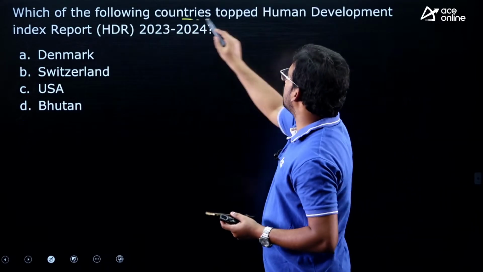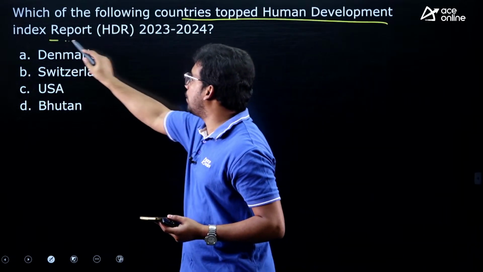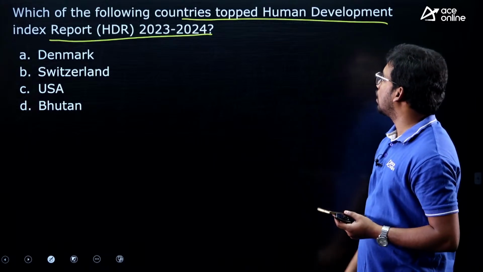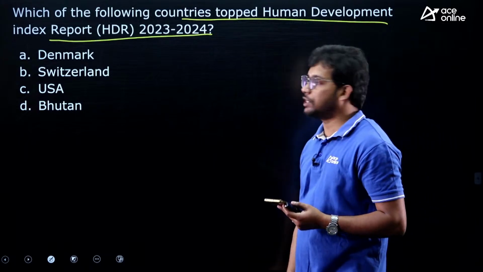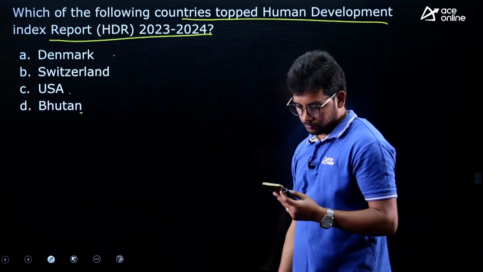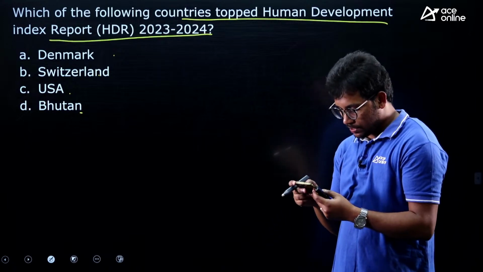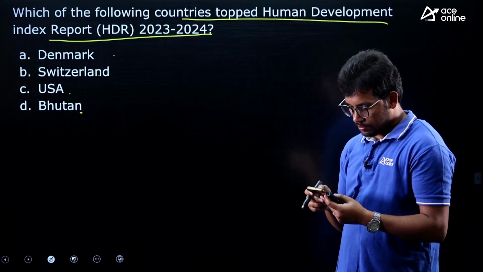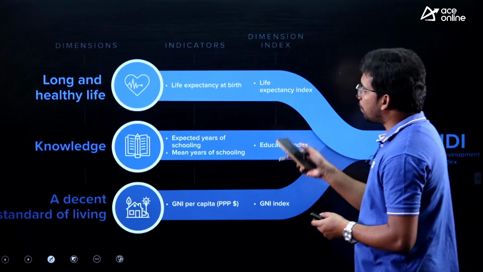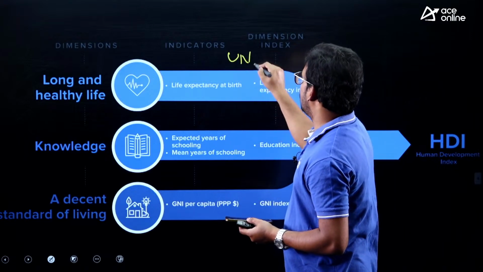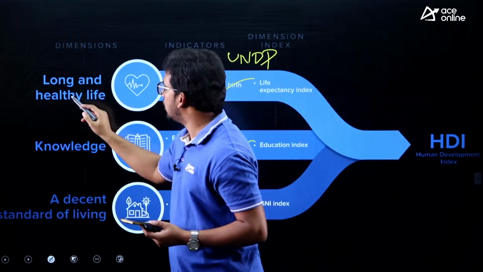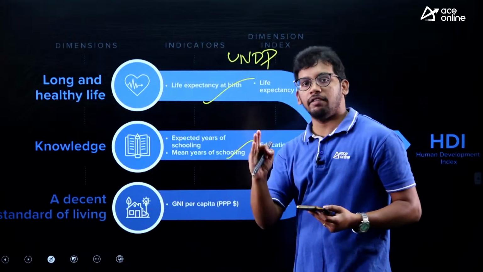Next, which of the following countries topped the Human Development Index report 2023-24? Denmark, Switzerland, USA, Bhutan. Correct, Mahalakshmi, it's B. The Human Development Index is released by UNDP and they consider life expectancy at birth, expected years of schooling, so basically health, knowledge and living standard.